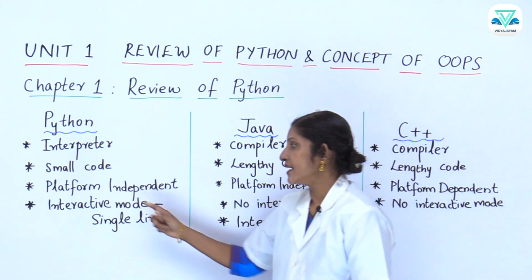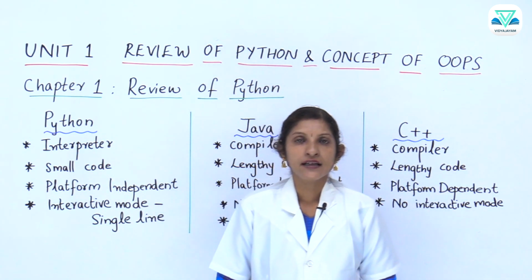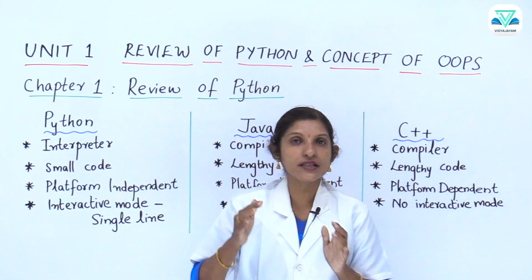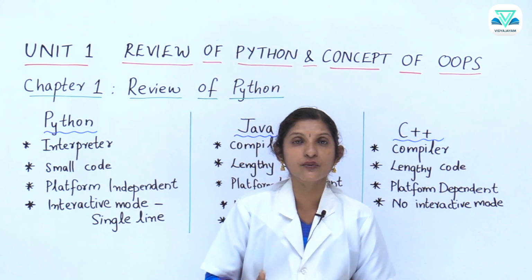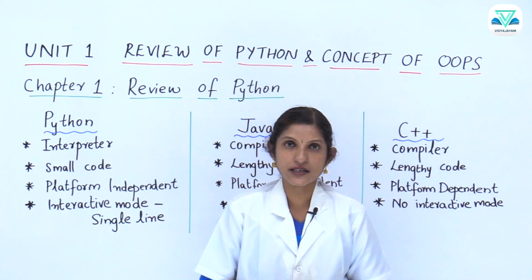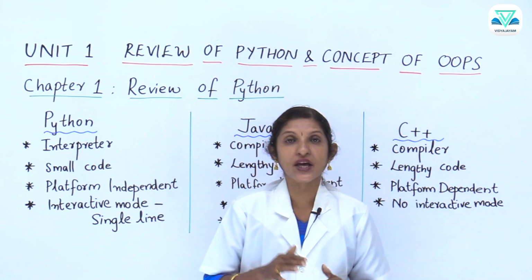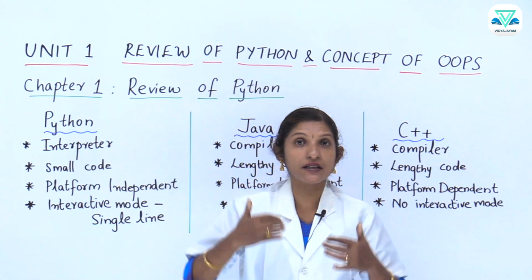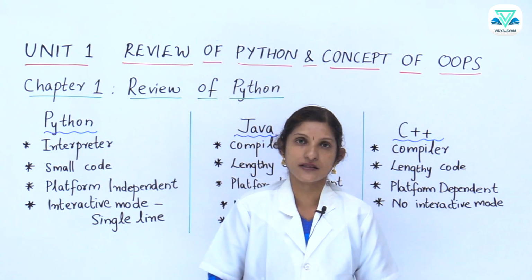The next point, platform independent. That is, normally when we work with a software, the software may be compatible or it may be working with one set of operating system. But here, platform independent means we are able to work with this particular software on any operating system which is available to us.